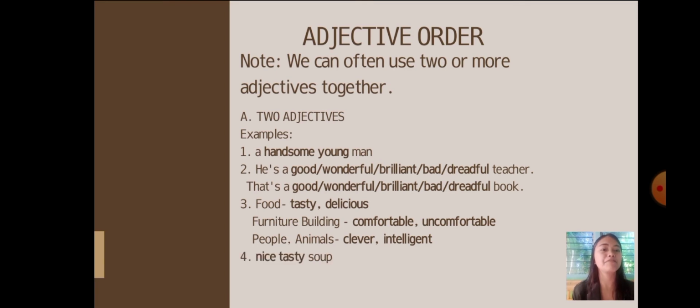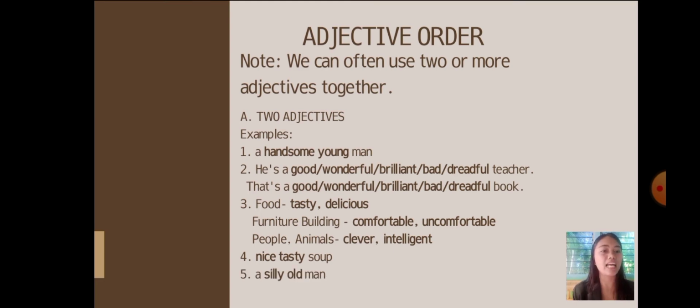Now let's have the fourth example. Nice, tasty soup. So nice is a general opinion, tasty is a specific opinion, and soup is the noun. So in this sentence, we usually put a general opinion in front of a specific opinion.